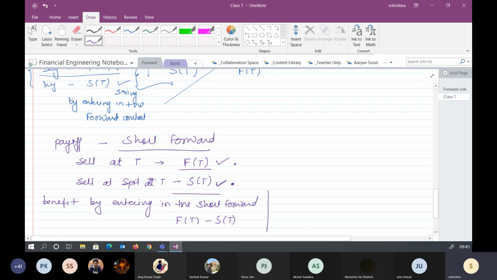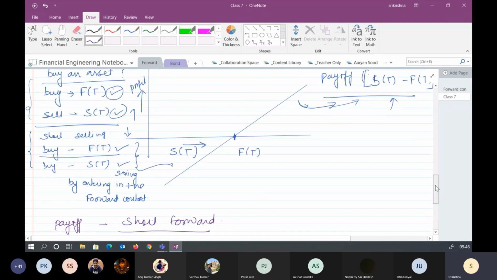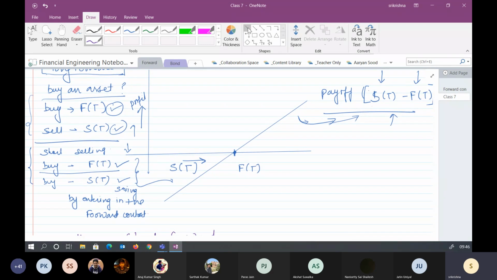If the market price at expiry is less than the forward price, you are happy, because if you had gone into the market and sold it, you would have been able to generate less money, but now using the forward, you are able to generate more money. If the spot price at expiry is more as compared to the forward price, now if you would have sold it into the market, you would have generated more money as compared to the forward contract. So it will be just opposite of this, and I can simply draw like this.